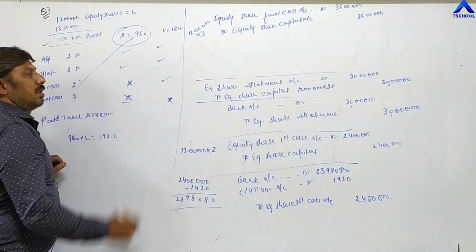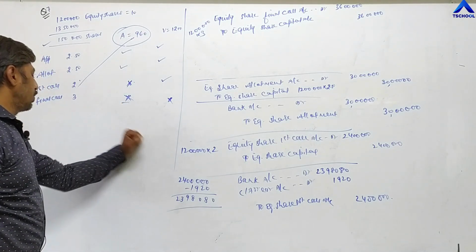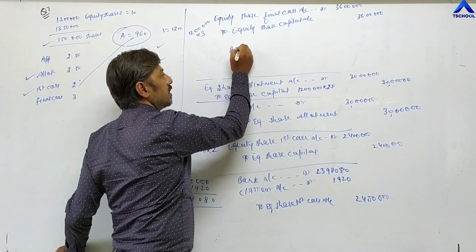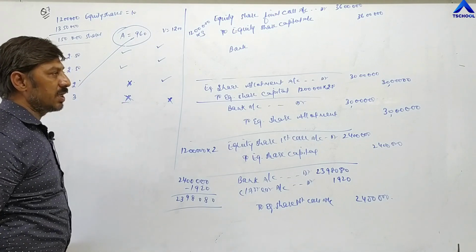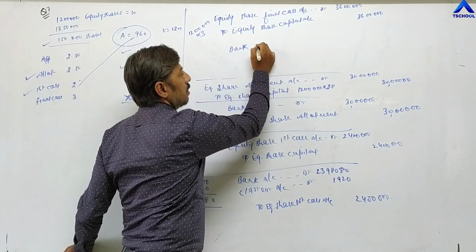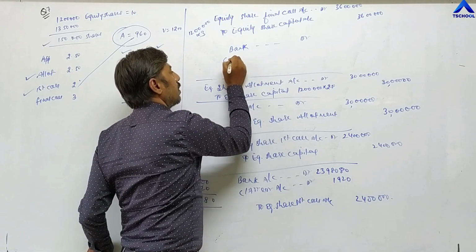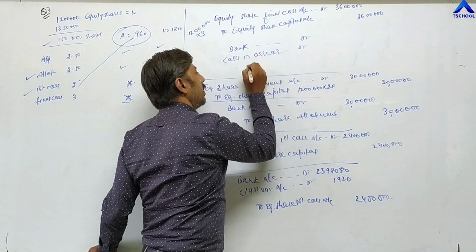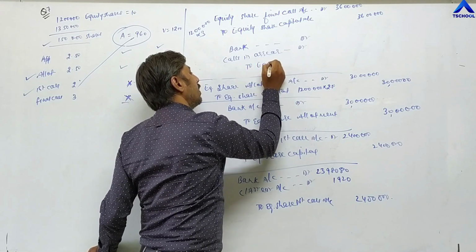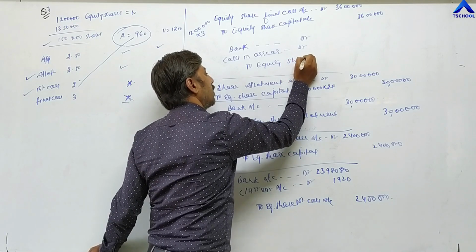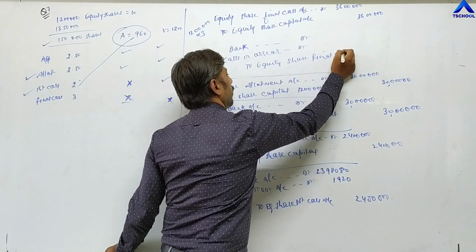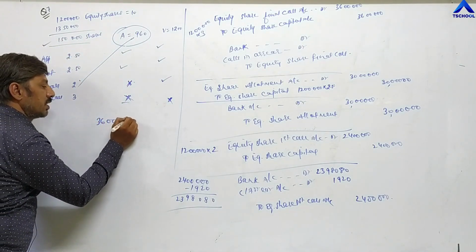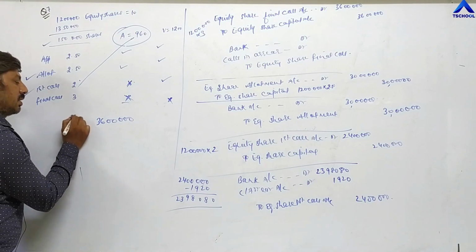Because a cross is there, this is calls in arrear. So the entry is: bank account debit, calls in arrear account debit, to equity share final call. Now the amount: the total amount on the final call the company needs to receive is 36 lakh rupees.